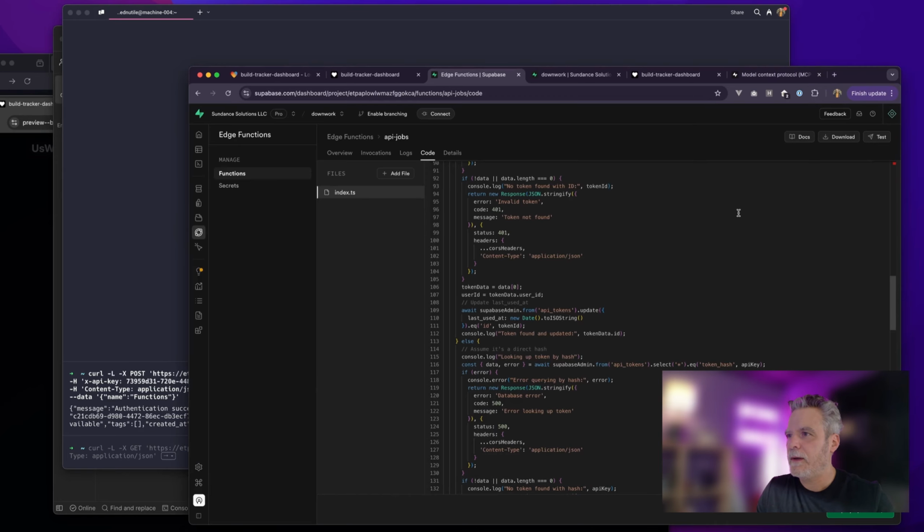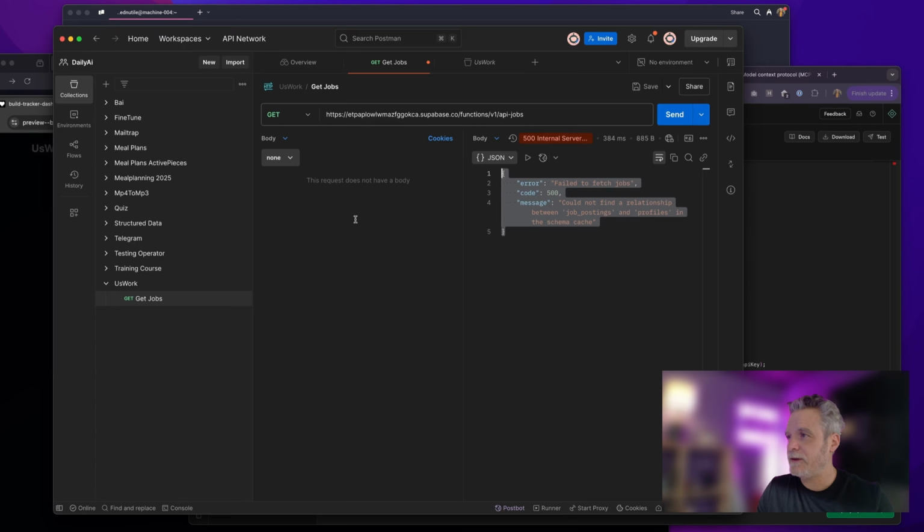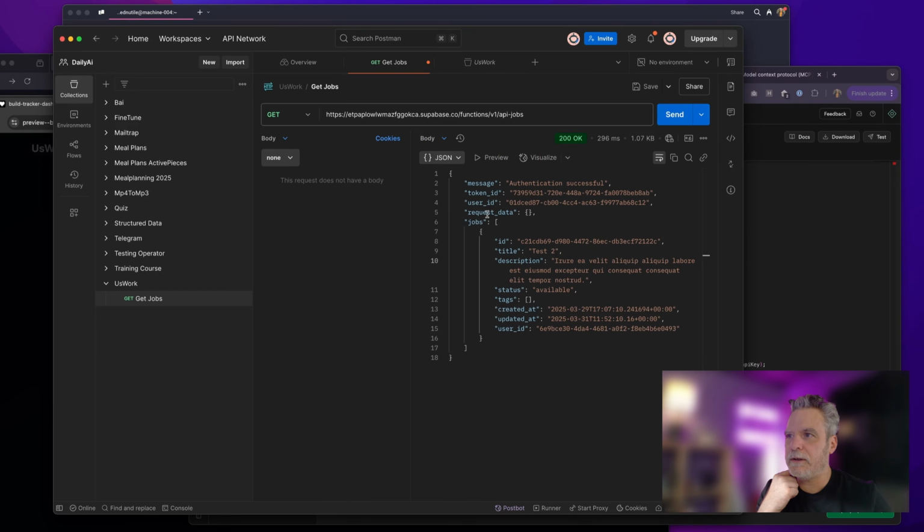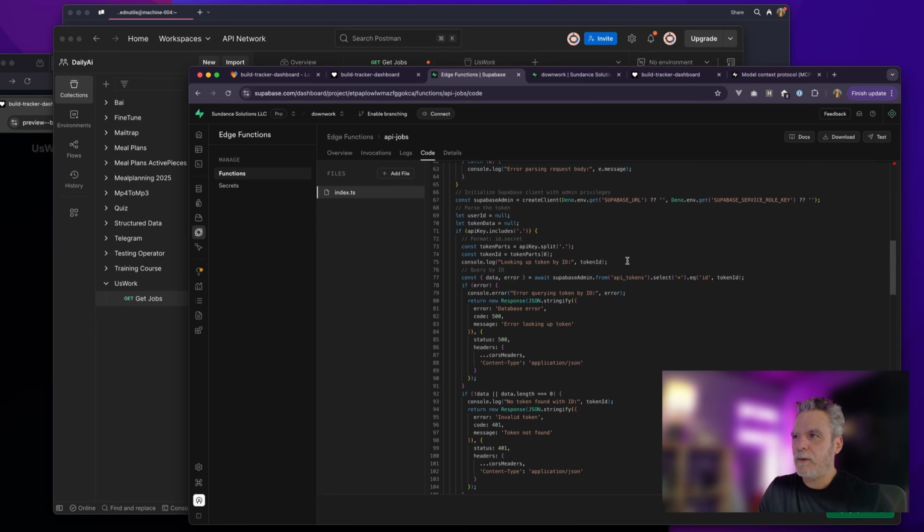All right, cool. Let's go to Postman so we can maybe see it better. And yep, okay. All right, token ID, user ID, data request, jobs. This is good. I think there's 2 jobs though. Interesting. So let's see, available. Maybe, oh, because only one is available. So that's great. I want to try something though.